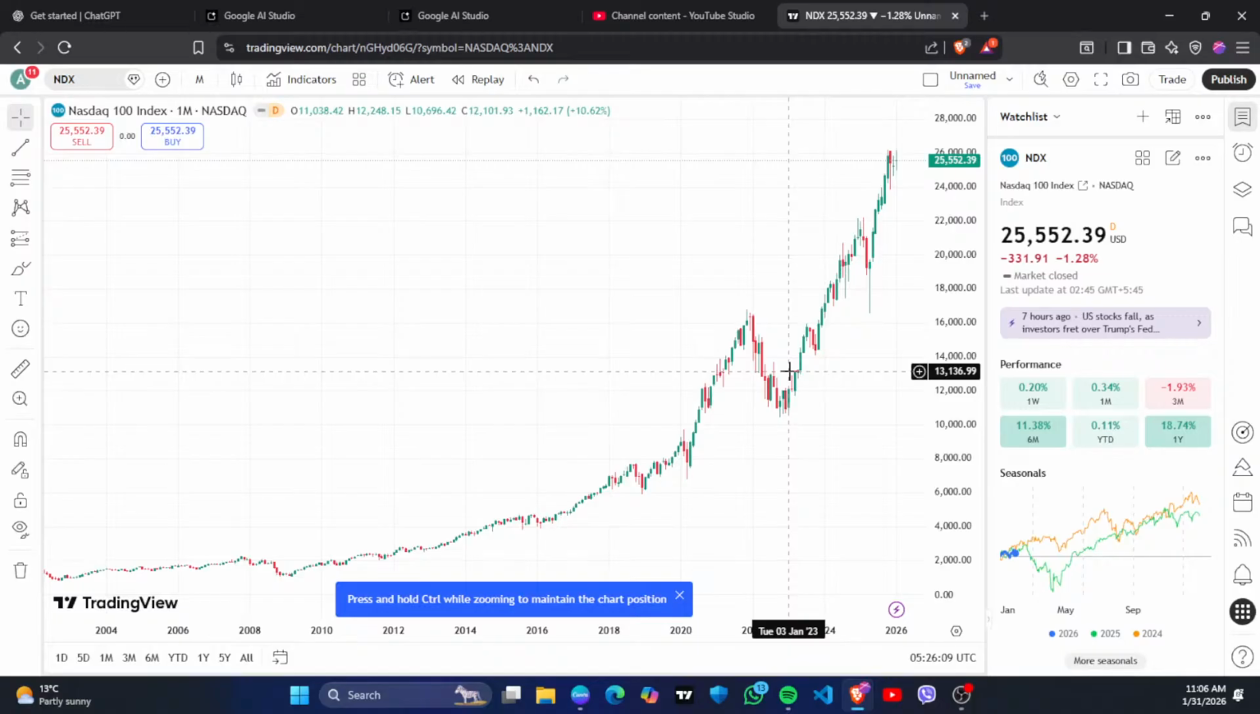Also, this index is reconstructed annually, usually in December, to reflect the largest and most liquid Nasdaq non-financial companies. Now, how can a company join the Nasdaq 100 index? They have to meet certain requirements.